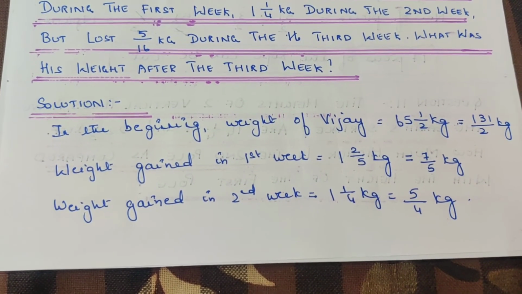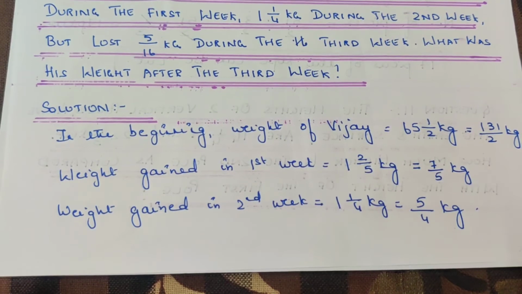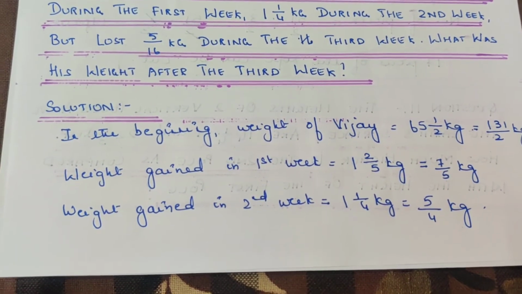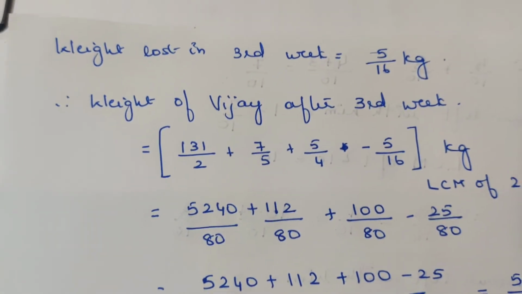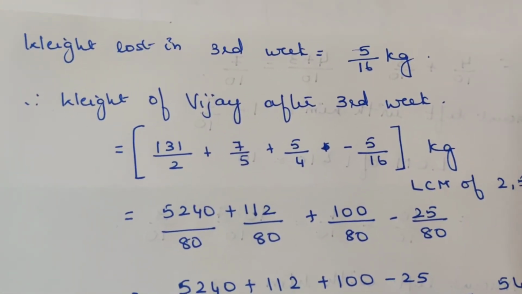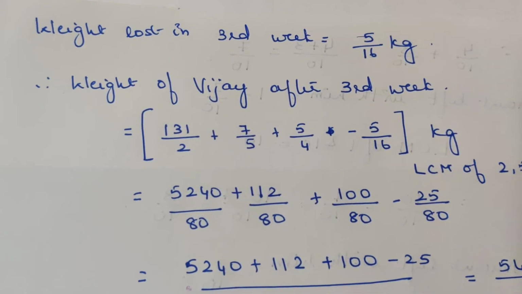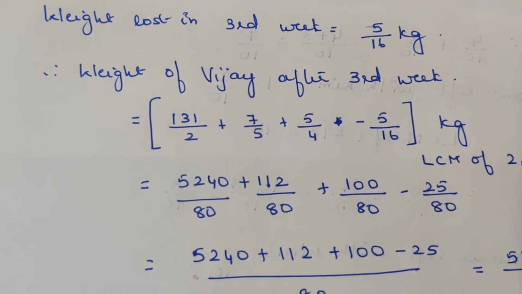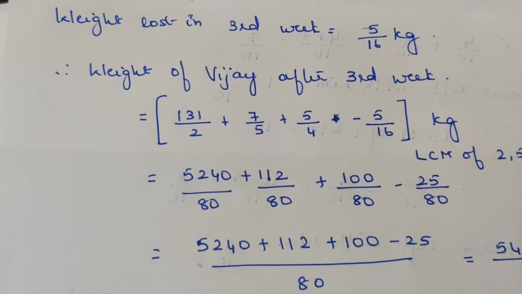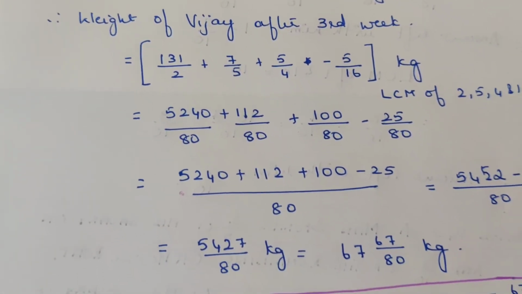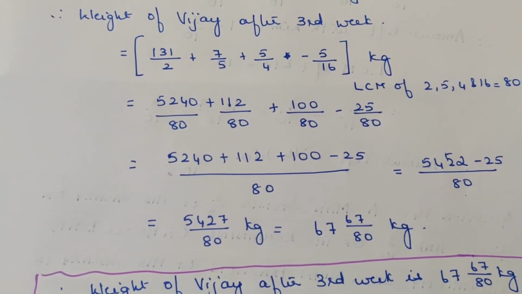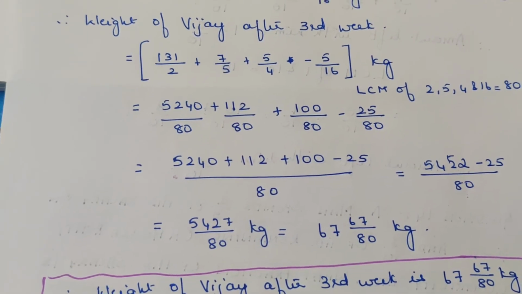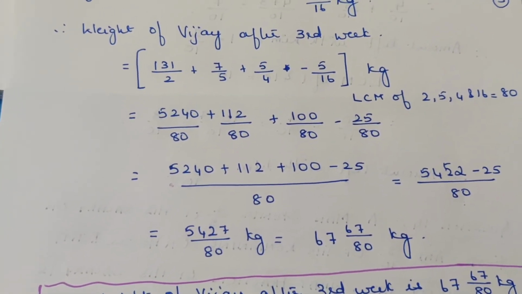Weight gained in first week is equal to 2 by 5 kg. Weight gained in second week is 1 by 4 kg. Weight lost in third week is equal to 5 by 16 kg. Weight of Vijay after third week is equal to 131 by 2 plus 2 by 5 plus 1 by 4 minus 5 by 16. LCM of 2, 5 and 16 is 80. So you get 5240 by 80 plus 32 by 80 plus 20 by 80 minus 25 by 80.